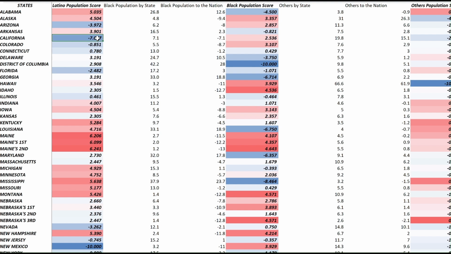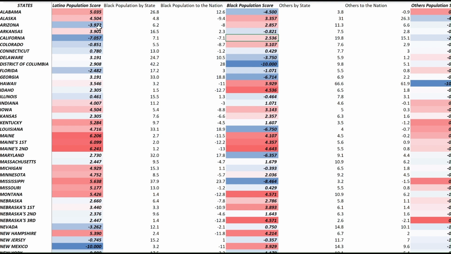Of course, if you have a big Latino population, you can't have a big black population. So when you're looking only at the black population, you just have a 2.5 score, which favors Republicans. Of course, diversity in California favors Democrats, and this plus 2.5 cannot really be taken into account by the model.